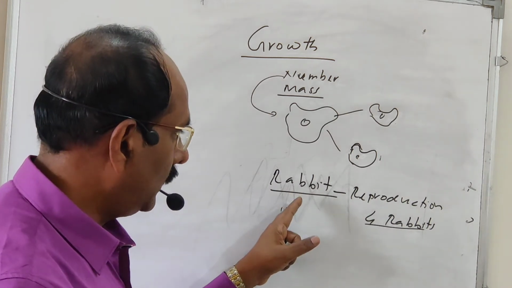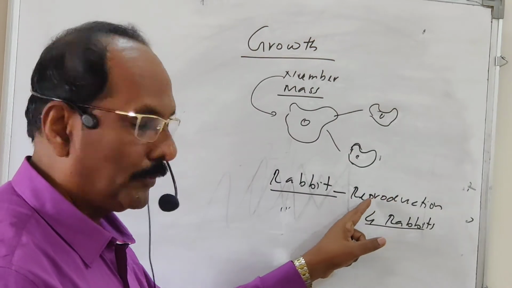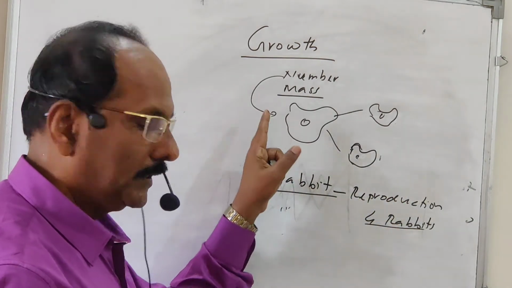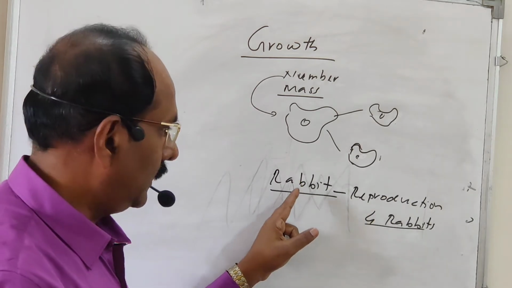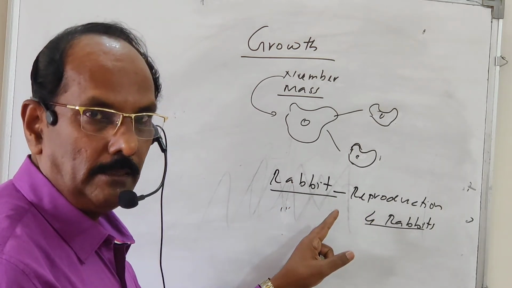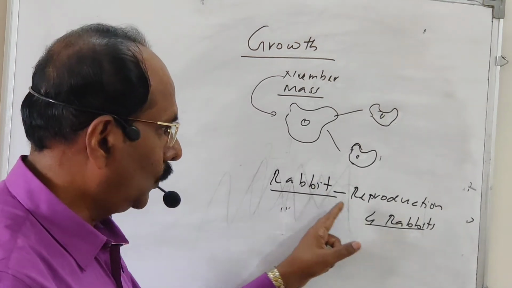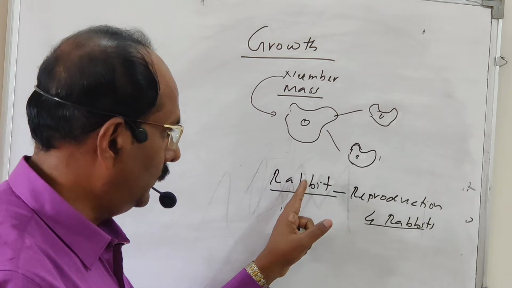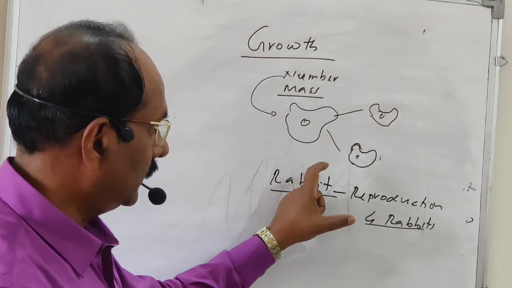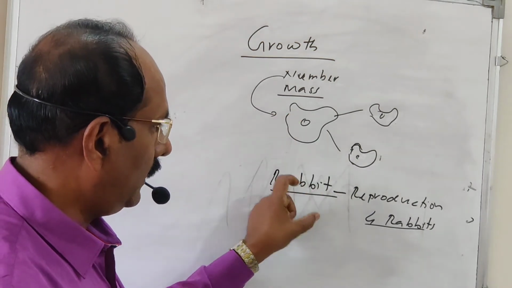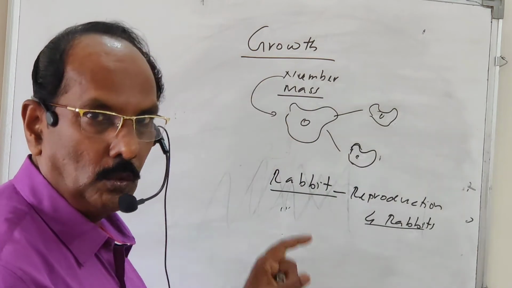But in the case of the multicellular organism, higher organism, rabbit, the multiplication is different, the reproduction is different, and the growth is different. So in the case of the multicellular organism like a rabbit, the increase in the number and the growth is entirely different. That is called exclusive. Here reproduction is exclusive from the growth. Growth and reproduction is exclusive. This is the difference between the unicellular organism and multicellular organism, considering the increase in the number and the growth.